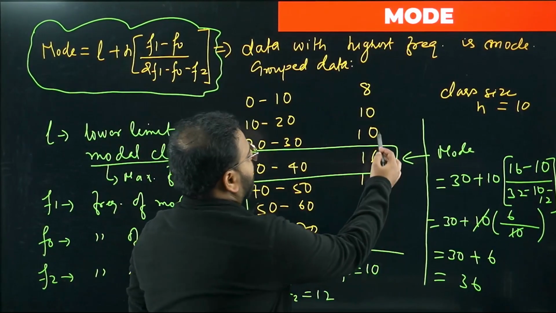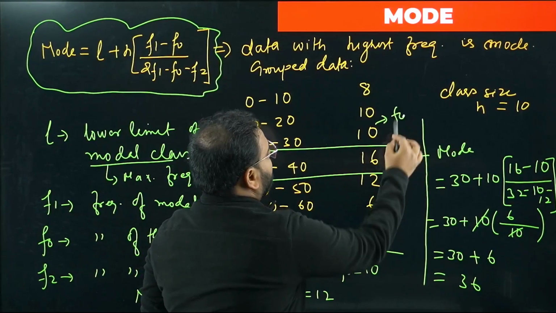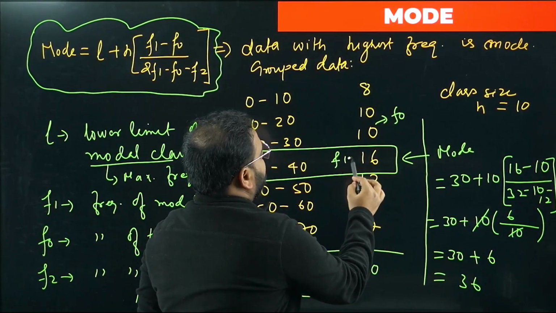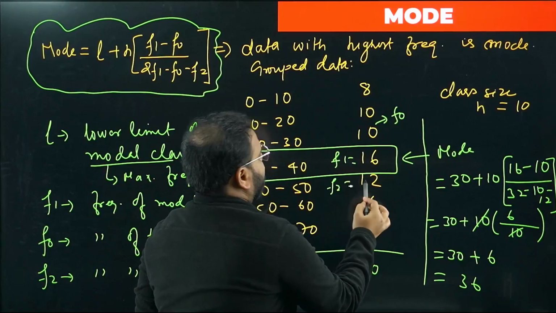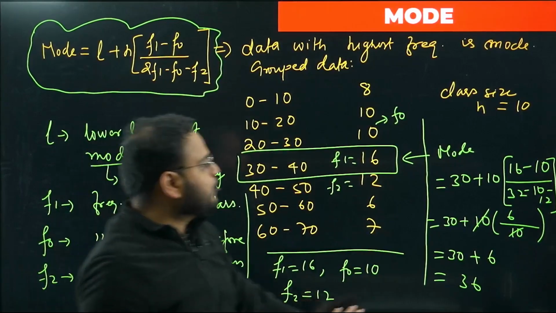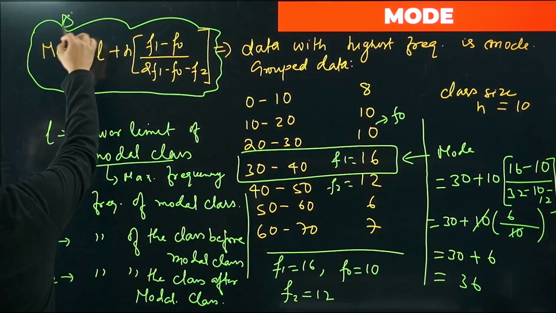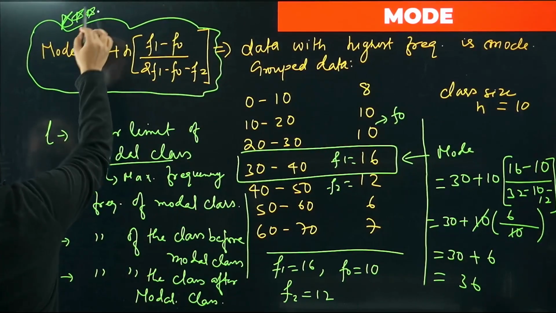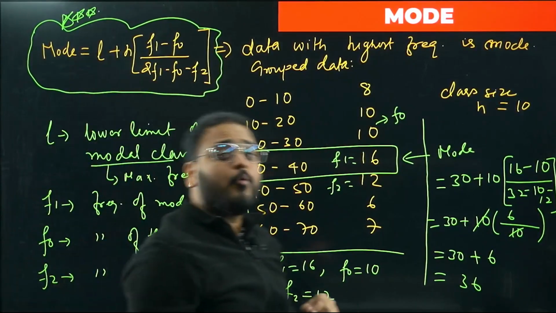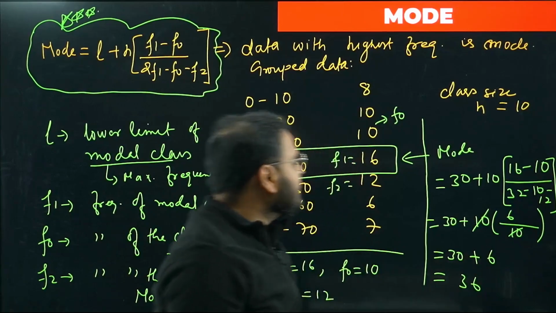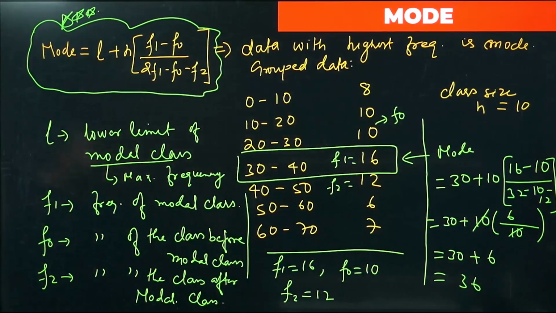This is F0, this is F1, and this is F2. F2 is 12. We use all of that in the formula. This is the very, very important formula for mode for grouped data in this chapter. We got the result as 36 after calculation. I hope this is clear. Now we'll move on to the empirical formula.